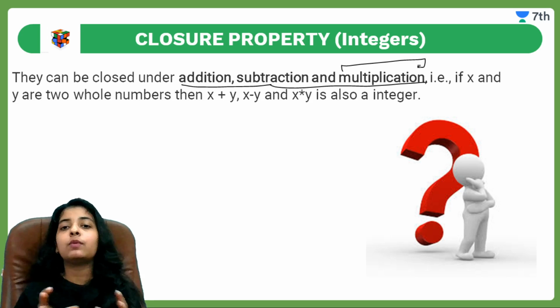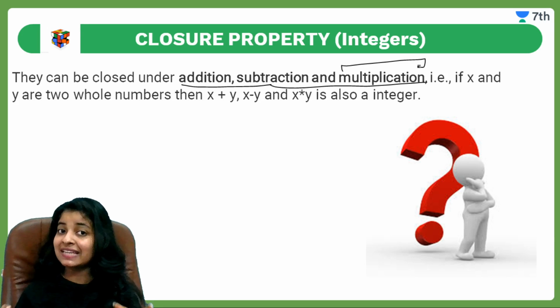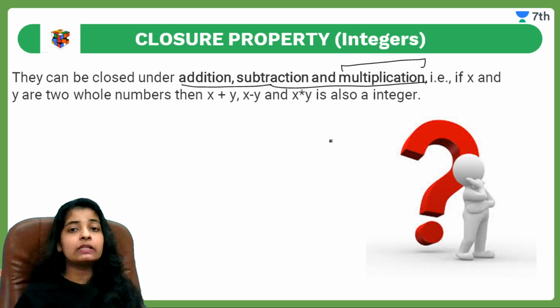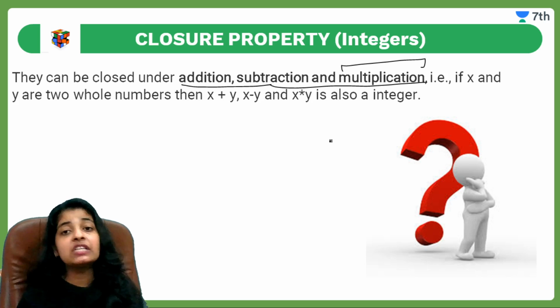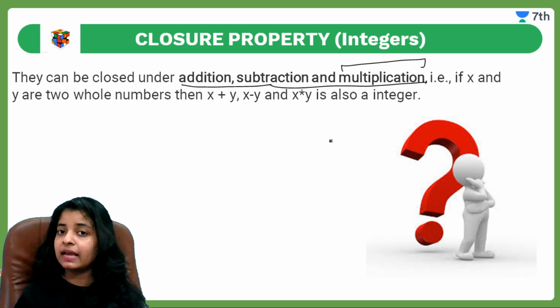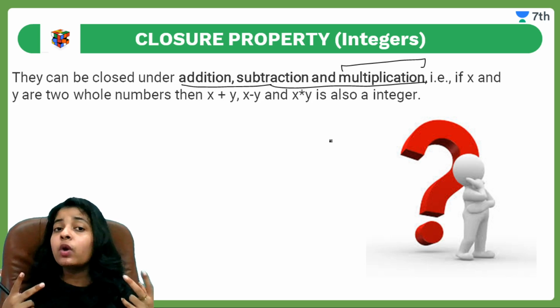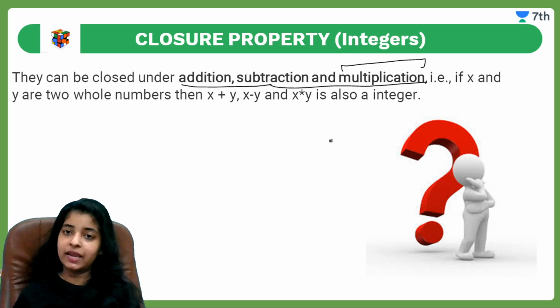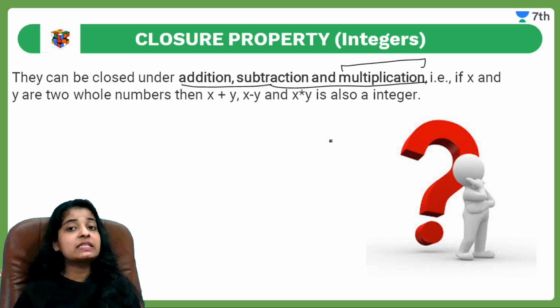In this video I am only concentrating on multiplication, as the topic is multiplication. In the closure property, when we add two integers, subtract two integers, or multiply two integers, it always gives another integer as the answer. That means when I multiply any two integers, I always get an integer as the answer. This is the property which multiplication holds.